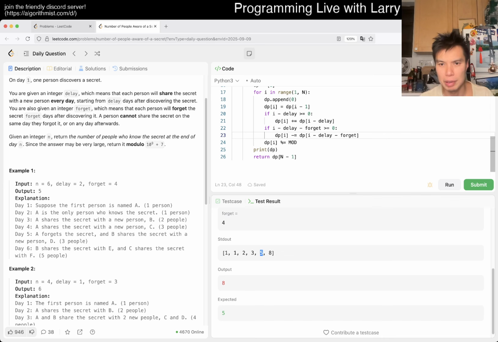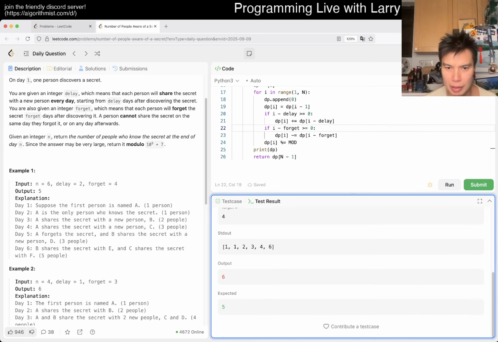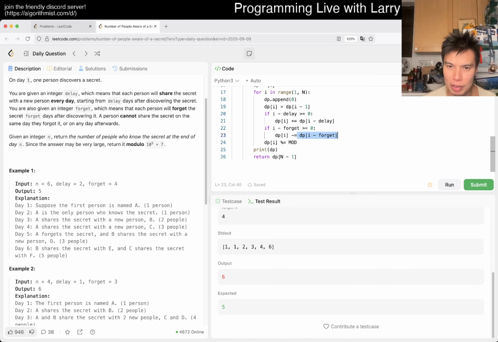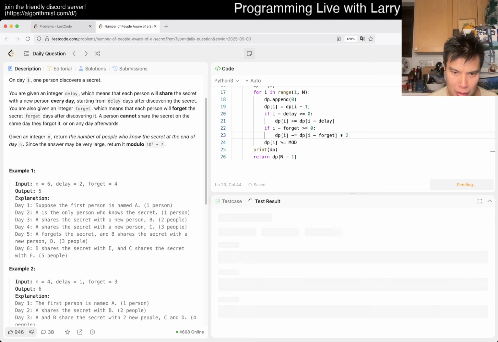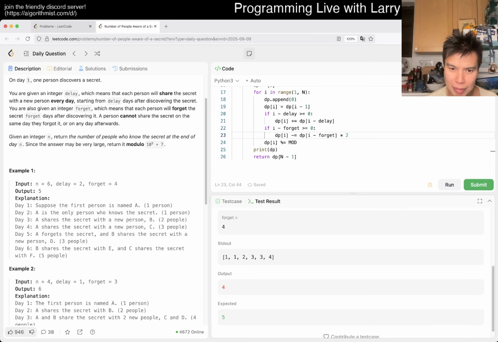Oh, I'm being dumb. Just people who forgot. It doesn't have to be. Oh yeah, and this is because these people also don't tell stories, so this has to be subtracted out twice. Okay, maybe not.